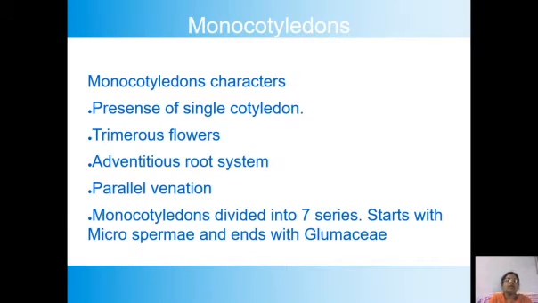For example, if you take the Liliaceae family, there we can see the perianth in 2 whorls, each whorl containing 3 petals, which there we call tepals. 3 or multiples of 3 in number: 3, 6, 9, 12, 15, like that. Tetramerous and pentamerous are also the same. In pentamerous, all the floral parts are 5 or multiples of 5 in number. In tetramerous, all the floral parts are 4 or multiples of 4 in number.